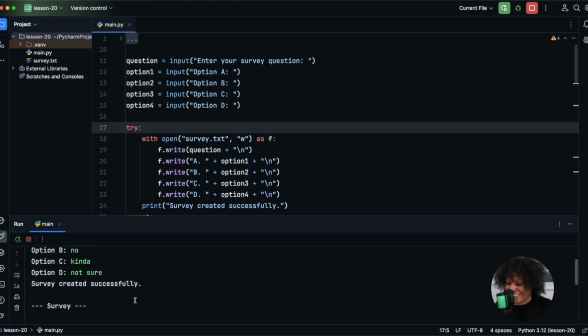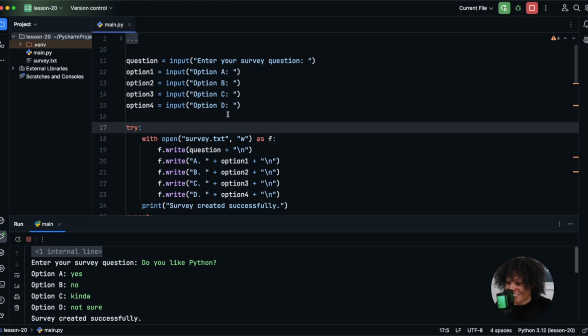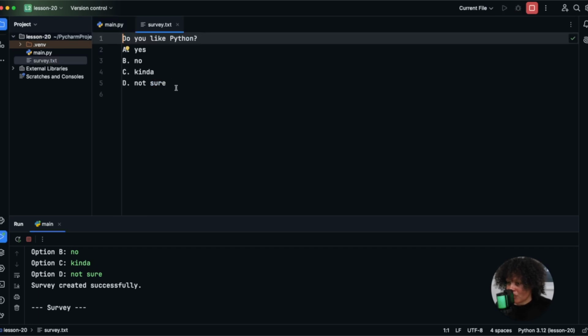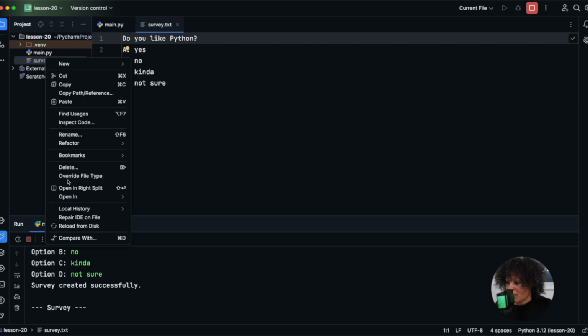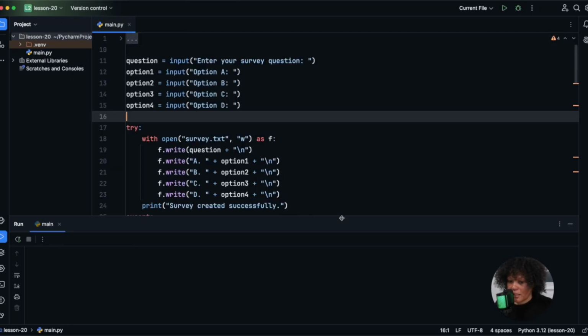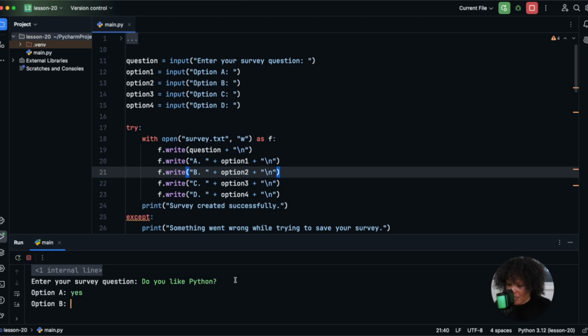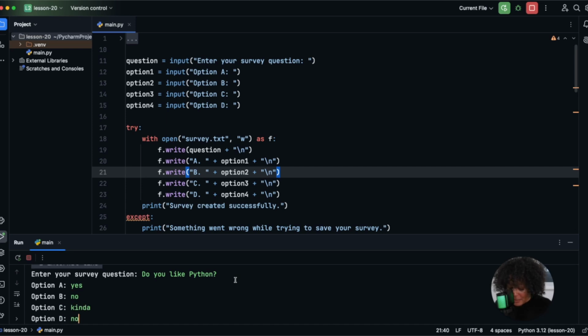Okay, so we can see that everything is printing correctly. Print survey created successfully. Let me get rid of this from before. Okay, let's run the program. Enter your survey question. Let's see. Do you like Python? Okay, option A, I'm going to say yes. Option B, I'm going to say no. Option C, I'm going to say kinda. Option D, I'm going to say not sure.